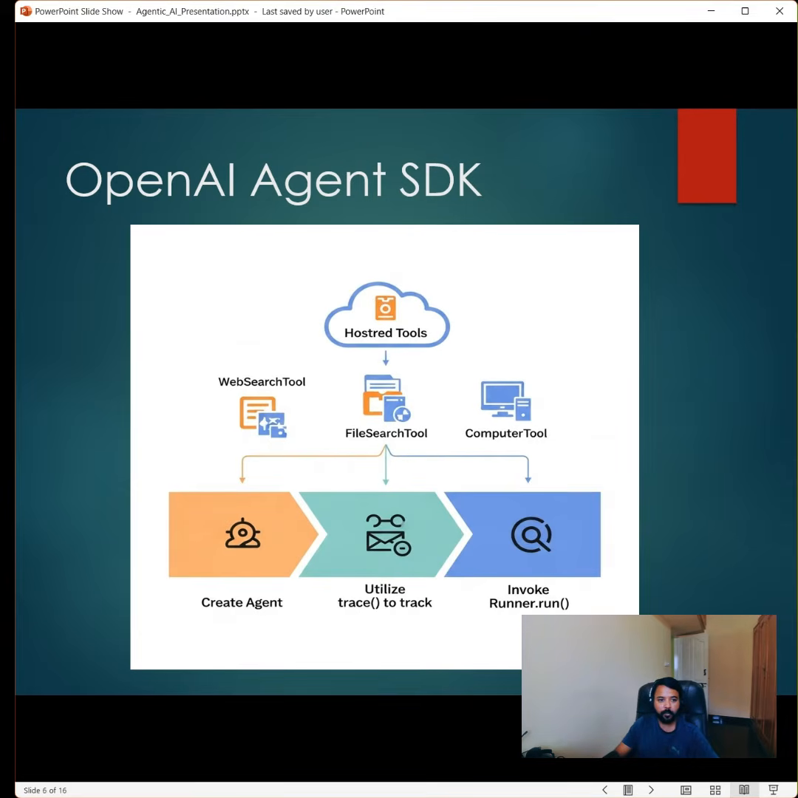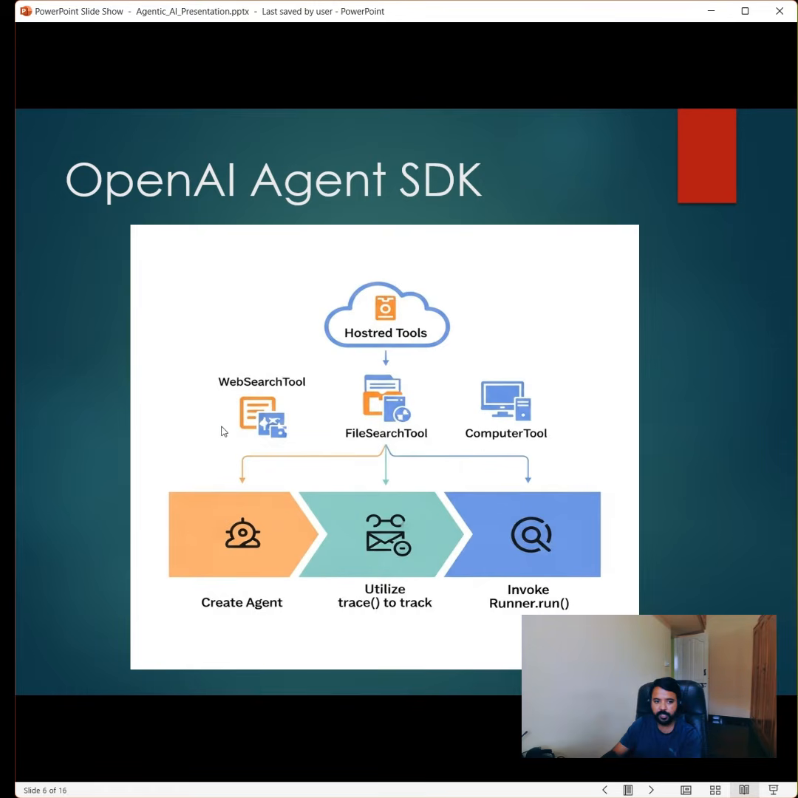We'll explore more about the OpenAI Agent SDK. To create an AI agent with the OpenAI SDK, we have three steps. First step is create the agent. Second step is to utilize trace to record, because it is a critical feature for developers. It is the ability to trace the agent's execution. This allows you to monitor its decision making process. Then we have the invoke function. By running Runner.run, it will invoke the agent, and the execution of the agent will start.